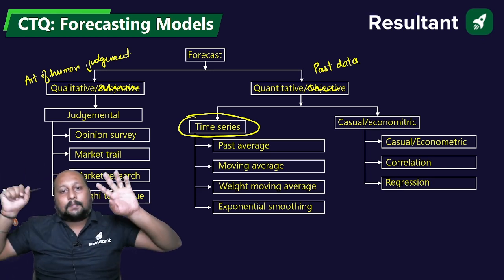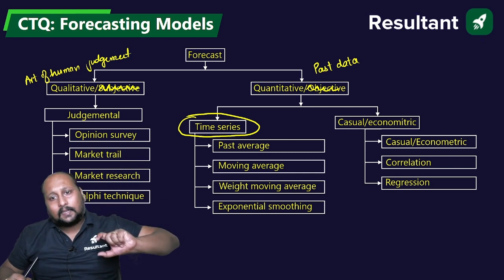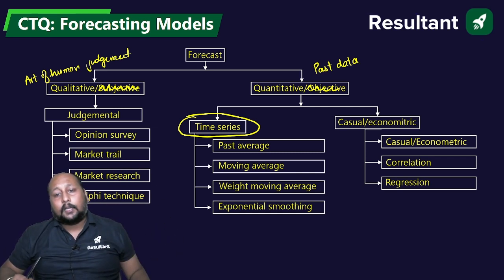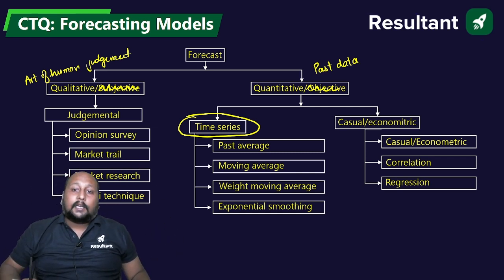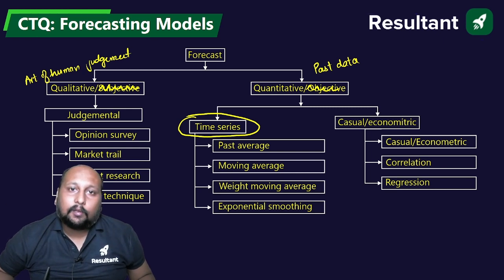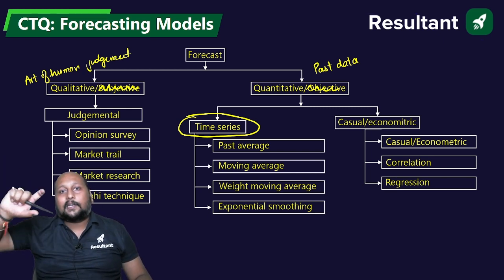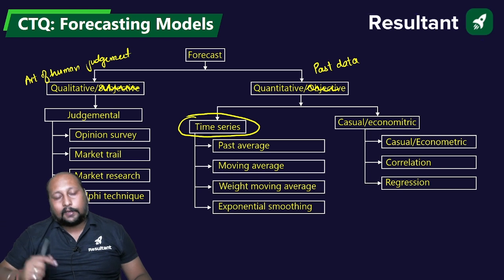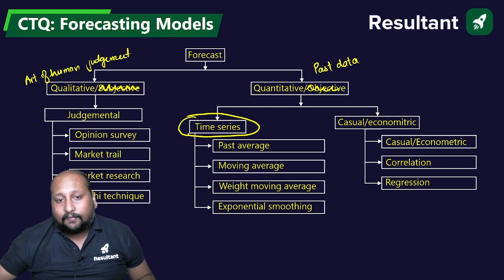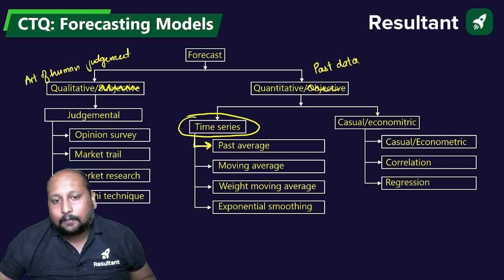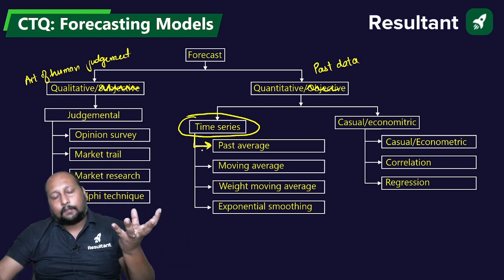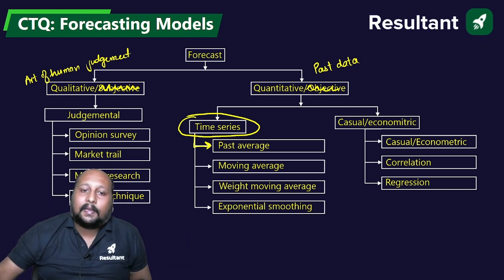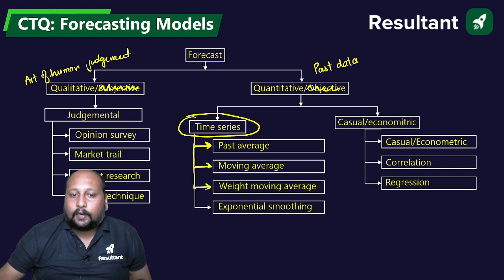So broadly, this is classified in two categories. One is time series and second is causal or econometric model. Causal econometric models are usually used whenever we need to create relations. It is nothing but a correlation analysis or a regression analysis. But if I talk about the time series model, we have some specific data for the past period, and based on that, we will be able to forecast for the next one.